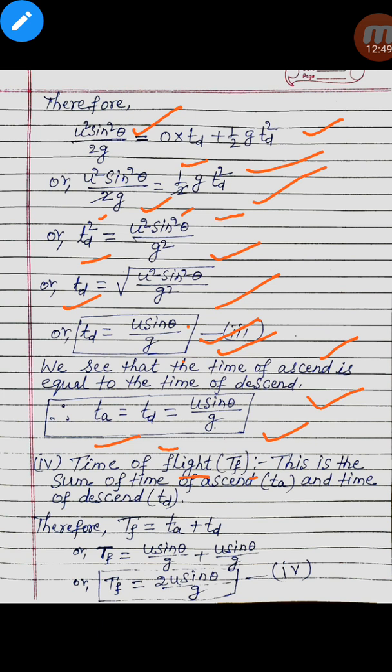This is the sum of the time of ascent and time of descent. Therefore time of flight Tf is equal to Ta plus Td, or Tf is equal to u sin theta by g plus u sin theta by g, or Tf is equal to 2u sin theta by g.